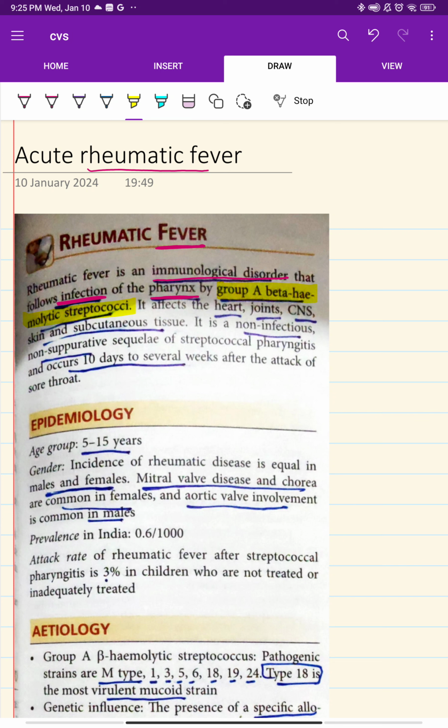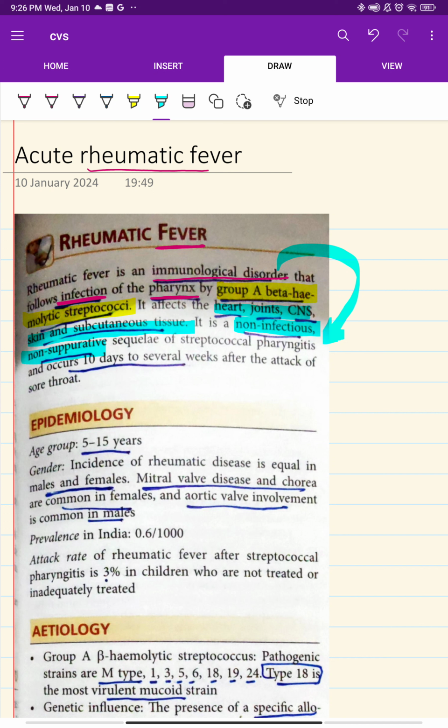So if you see a prior infection which leads to an immunological disorder, and it can affect the heart, joints, skin, subcutaneous tissues, and it is actually, as I said, an immunological disorder, right? So this immunological disorder is non-infectious, non-suppurative. It occurs after infectious diseases like streptococcal pharyngitis. After 7 days to several weeks, there is occurrence of rheumatic fever, guys. So this is the rheumatic fever definition.